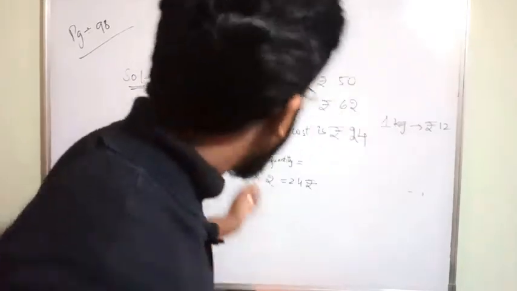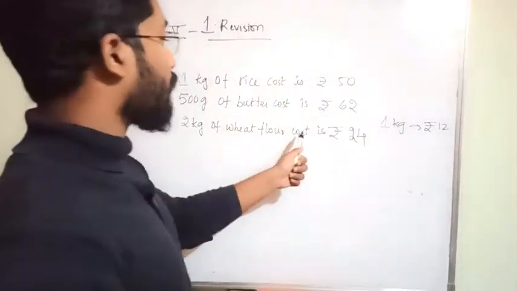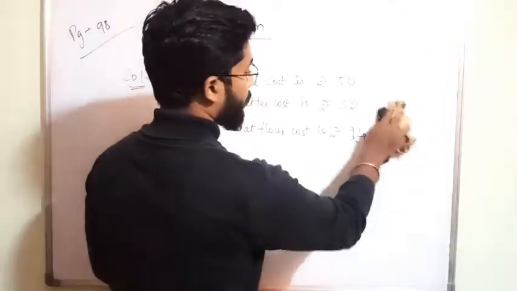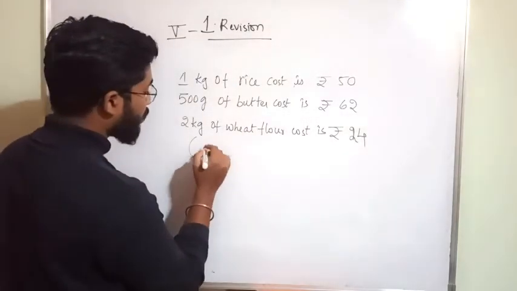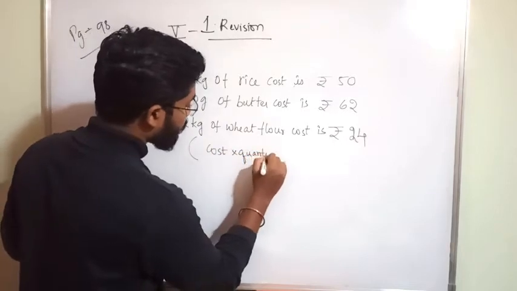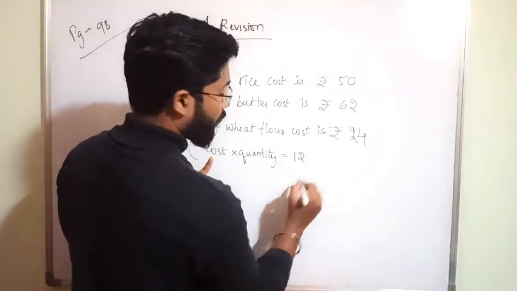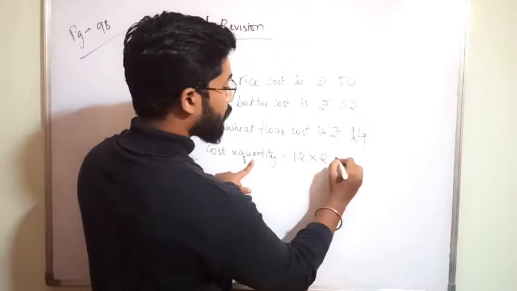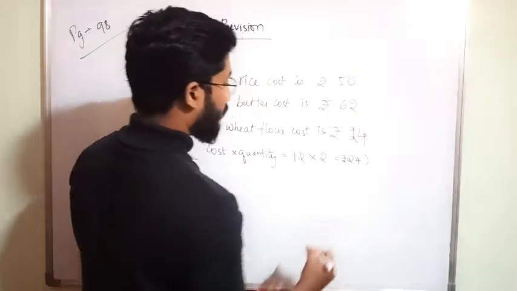So that is what I wrote here, very clearly. 2 kg of wheat flour cost is 24 rupees. You should remember it. How is it 24? I am writing in the bracket: cost into quantity. For 1 kg, the cost is how much? 12. How much quantity? 2 kgs, no? It is 24 rupees. I am writing in the bracket.